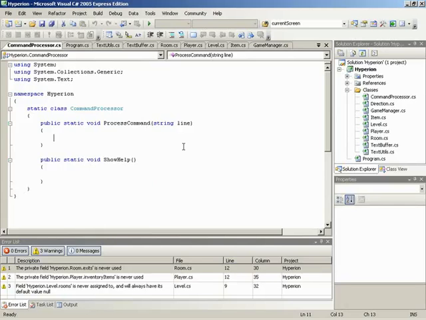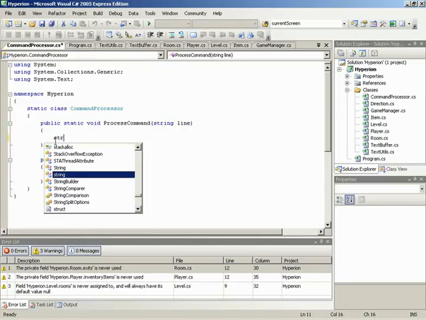Process command. The first thing we want to do is we need to take the incoming line, use our extract command and extract argument methods, and store variables for those so that we can use those values later throughout the method to decide exactly what command was run and if some arguments need to get passed down along the line. All right.